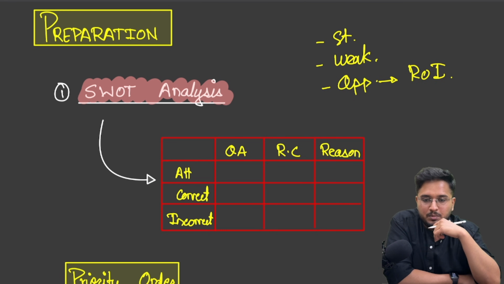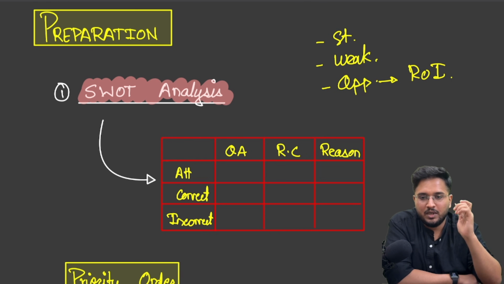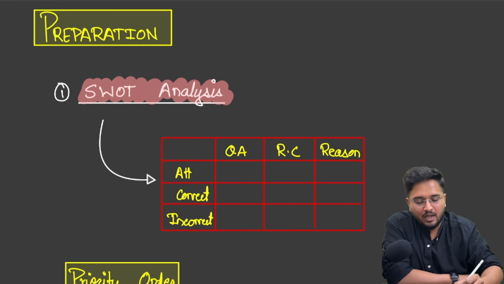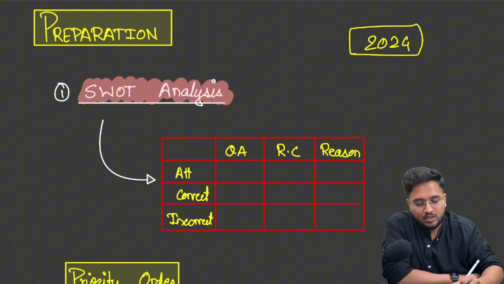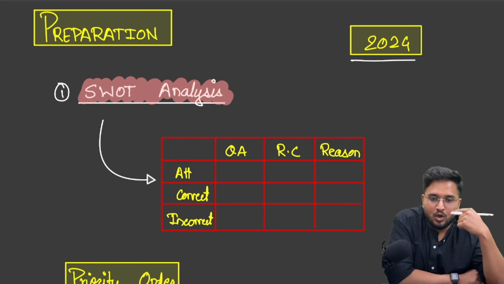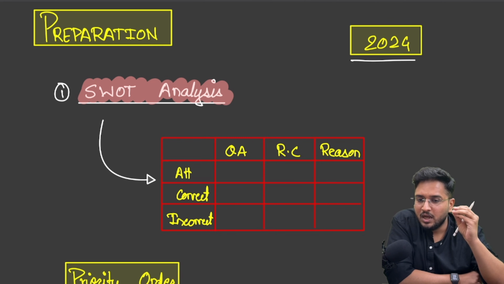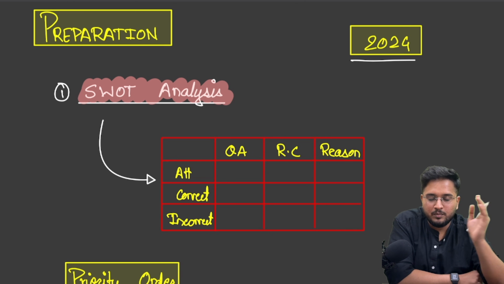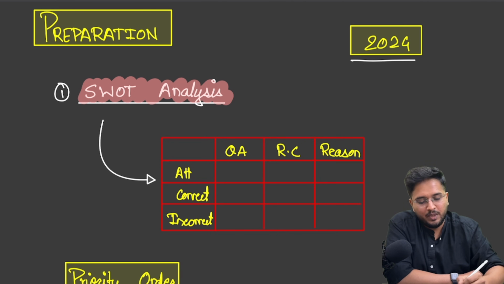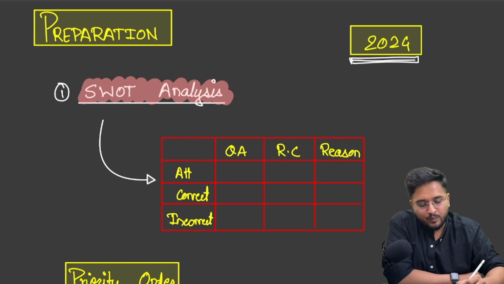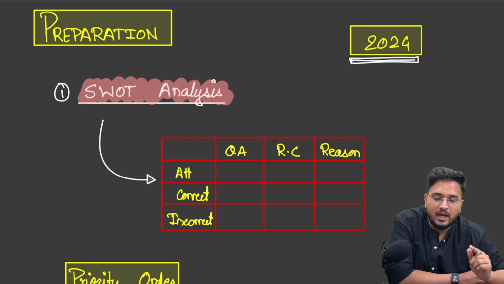Before starting with CSAT preparation for the 2026 attempt, I would recommend everyone watching this video to sit for 2 hours in the upcoming days and attempt the 2024 paper as if you are sitting in the exam hall. Why the 2024 paper? Because we do not have the official answer key for the 2025 CSAT paper, and if you look at the discrepancies between the answer keys of various coaching institutions and UPSC's answer key for CSAT, you will see there are many variations. So it is better to compare your performance with UPSC's official answer key. So sit for 2 hours, solve the 2024 paper of CSAT and do your SWOT analysis.